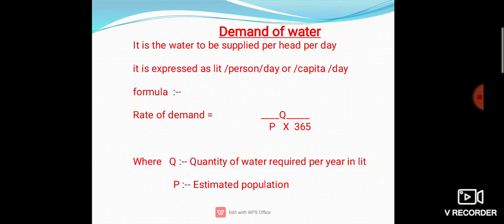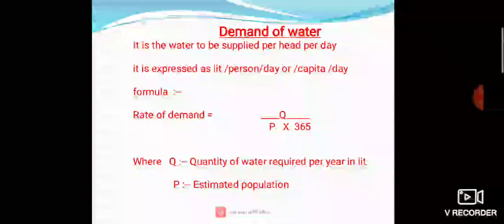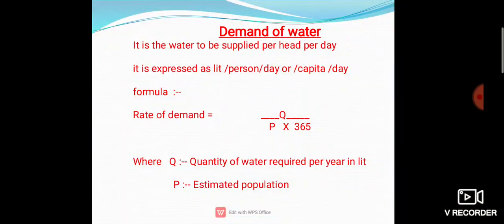Then here we want forecasting of population. So population forecasting means determination of future population, as I told already, based on present and previous year population by referring to statistics in census records. There are different methods for population forecasting that we are going to learn.